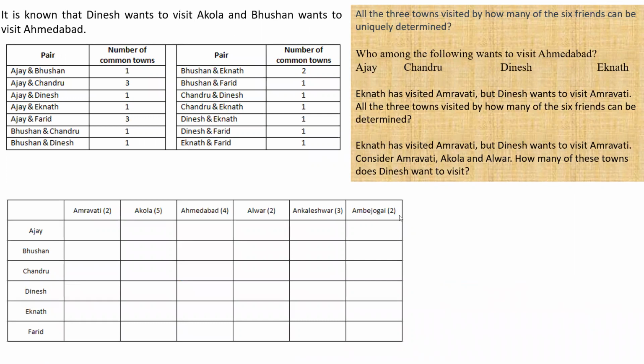Okay. Now, ठीक है. I know that they are visiting some places that are in common, right? And I know this for a fact that the people having the maximum visits are Ajay and Chandru and Ajay and Fareed, right? So Ajay plus Chandru have three, Ajay plus Fareed have three. Satyam, is it a doubt?